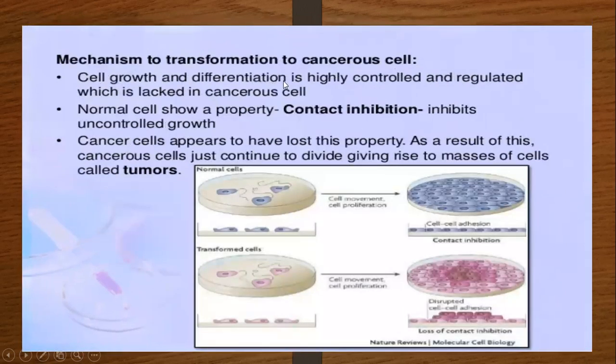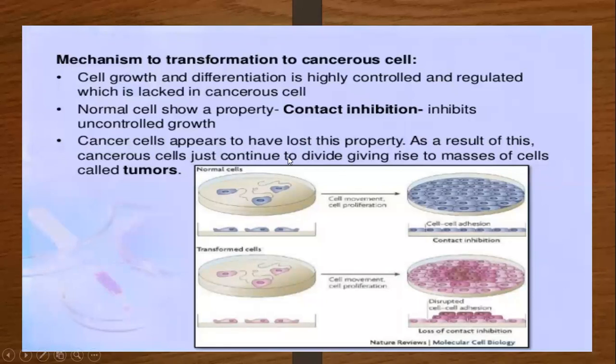Now the mechanism of the transformation of a cancerous cell. If a cell is transformed into a cancerous cell, its growth and differentiation, which are normally highly controlled and regulated, lose that control. A normal cell shows contact inhibition, which inhibits uncontrolled growth. A cancer cell appears to have lost this property. As a result, the cancerous cell just continues to divide, giving rise to a mass of cells called a tumor.